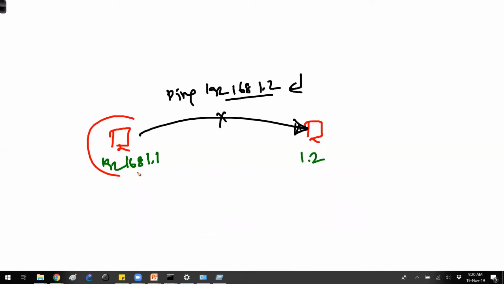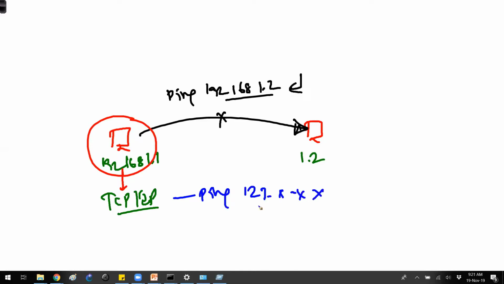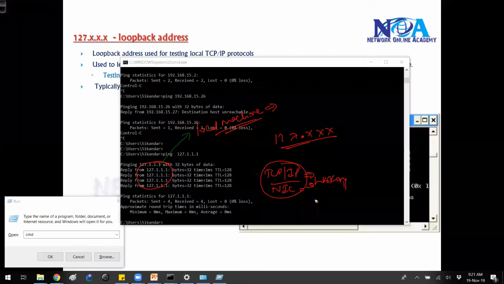Now you may doubt that maybe there is a problem with my local TCP/IP protocols. Just to confirm, I can use the 127 loopback. If I ping and I'm getting a reply, it's a confirmation that your Ethernet card, NIC, and your TCP/IP protocol software, everything is working.